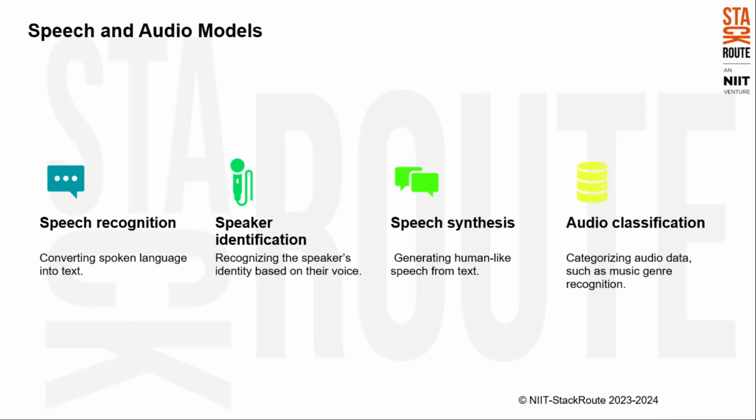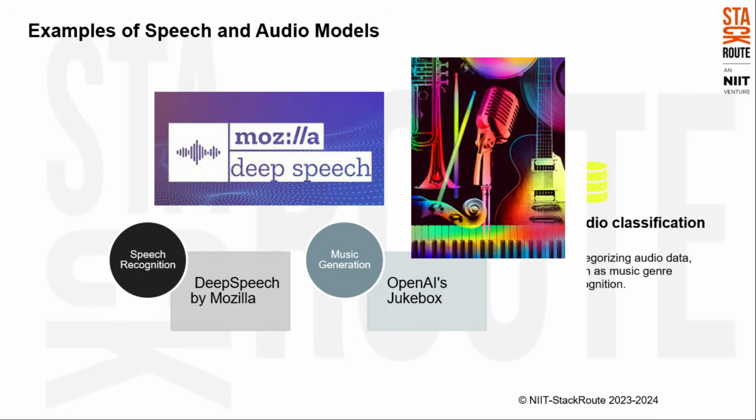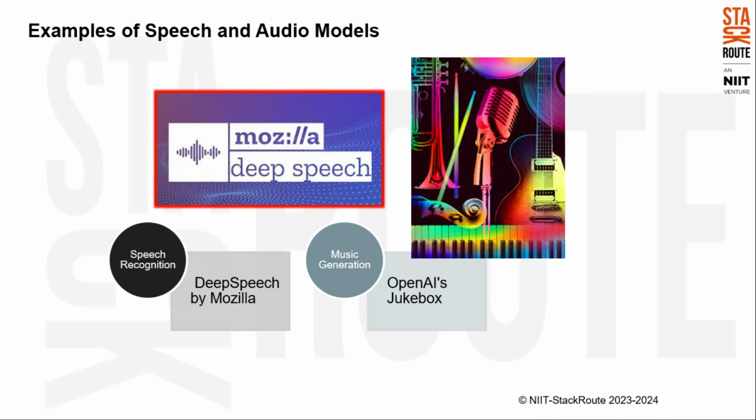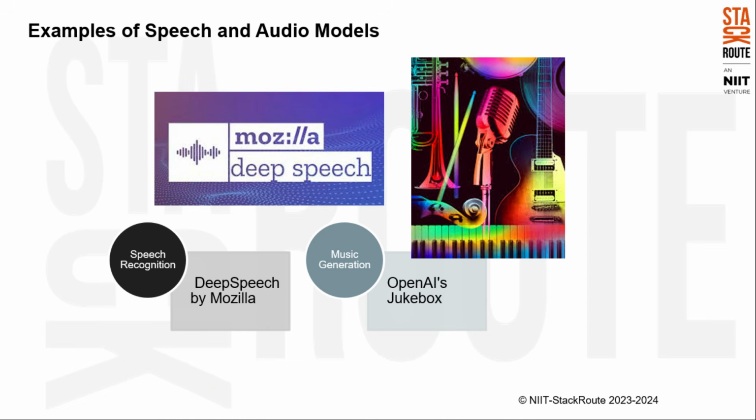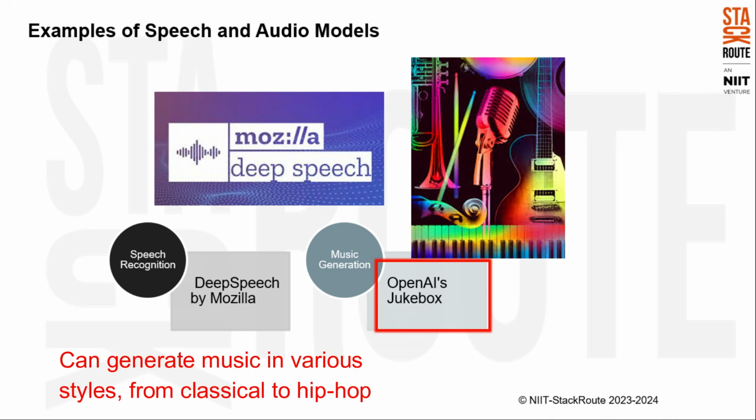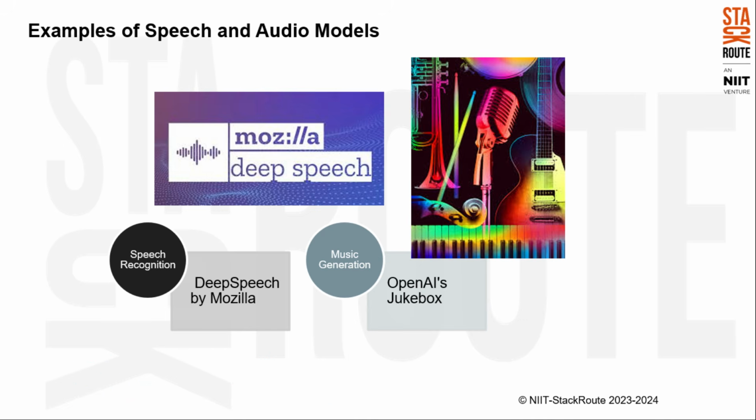On the screen, you can see some of the capabilities of speech and audio models. This slide now highlights some well-known speech and audio models. For speech recognition, we have DeepSpeech by Mozilla, which is a popular open-source speech recognition model known for its accuracy and efficiency. And for music generation, we have OpenAI's Jukebox, which is also a remarkable model that can generate music in various styles, from classical to hip-hop.